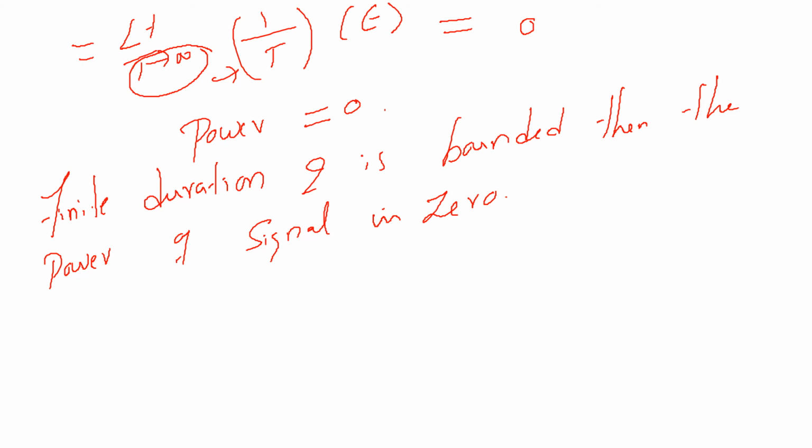Also, since the value of the energy is between 0 and infinity, that is a finite value, the given x of t is an energy signal.